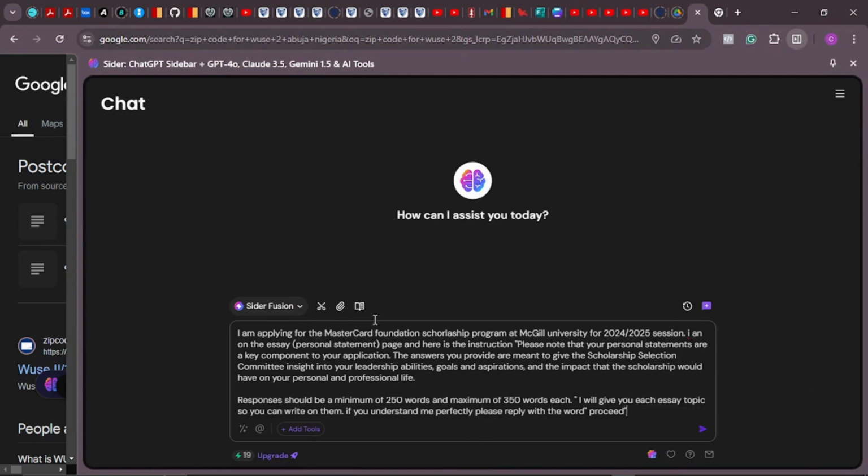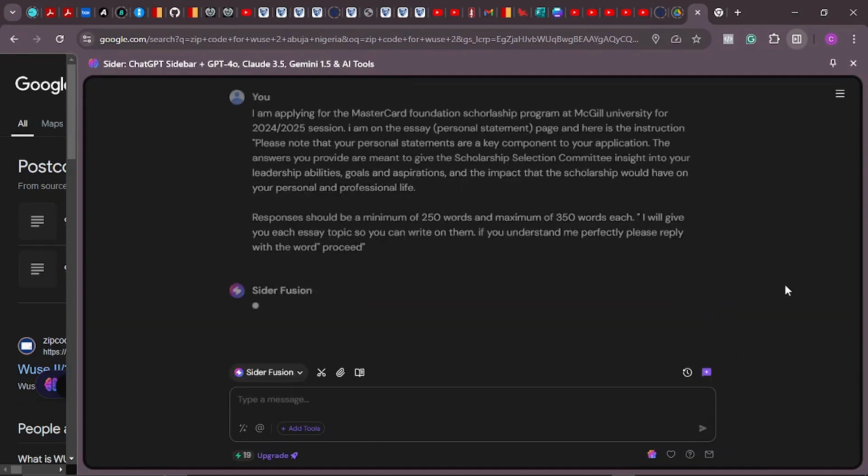So here I've given it an instruction because I need to program this chatbot to understand what we want it to do for us. So I've told it I'm applying for the Mastercard Foundation Scholarship Program at McGill University for the 2024-2025 session. I am on the essay section, that is the personal statement page, and here is the instruction. I dropped the instruction that I copied here for it. Then I tell it, I will give you each essay topic so you can write on them. If you understand me perfectly, please reply with the word proceed. So I'm going to send.